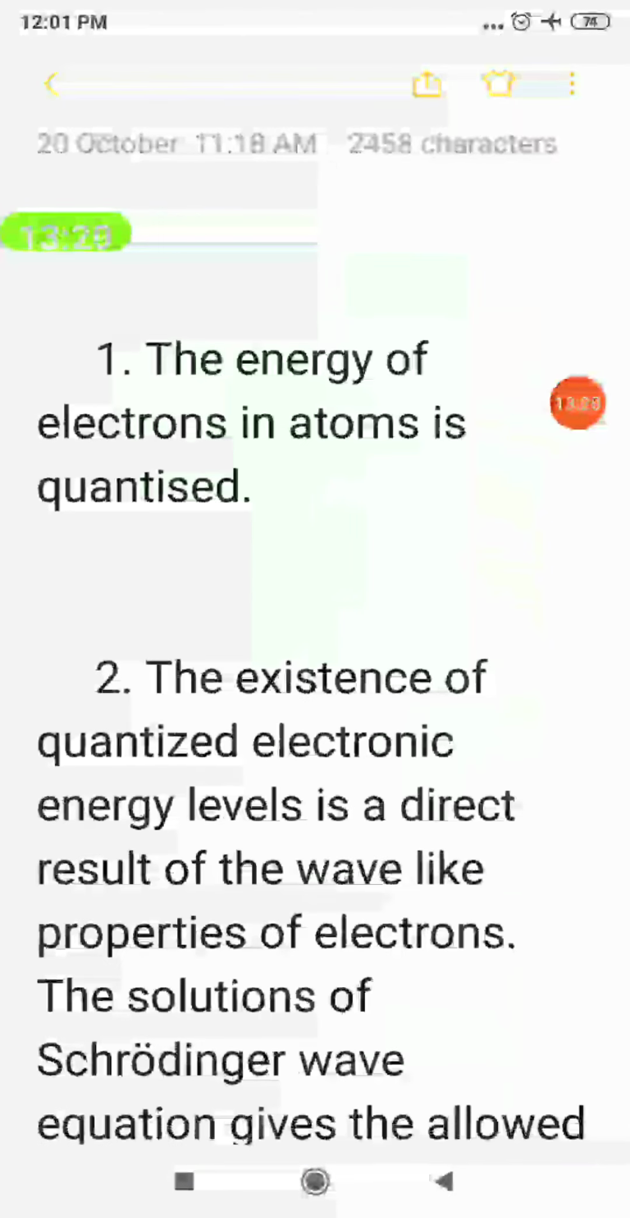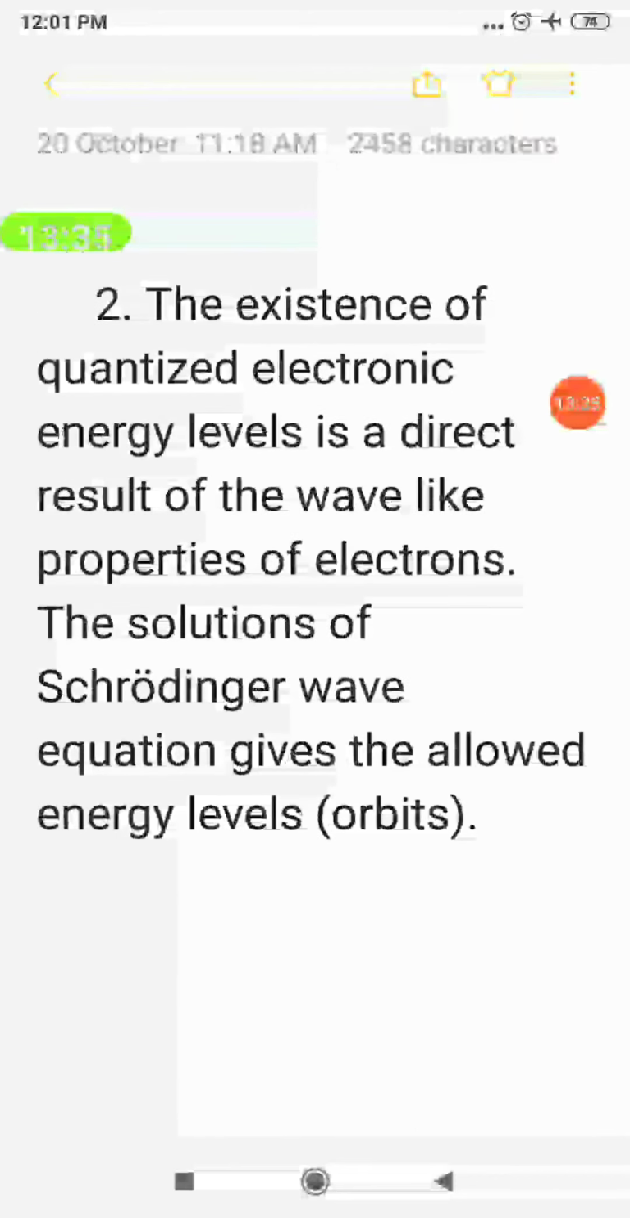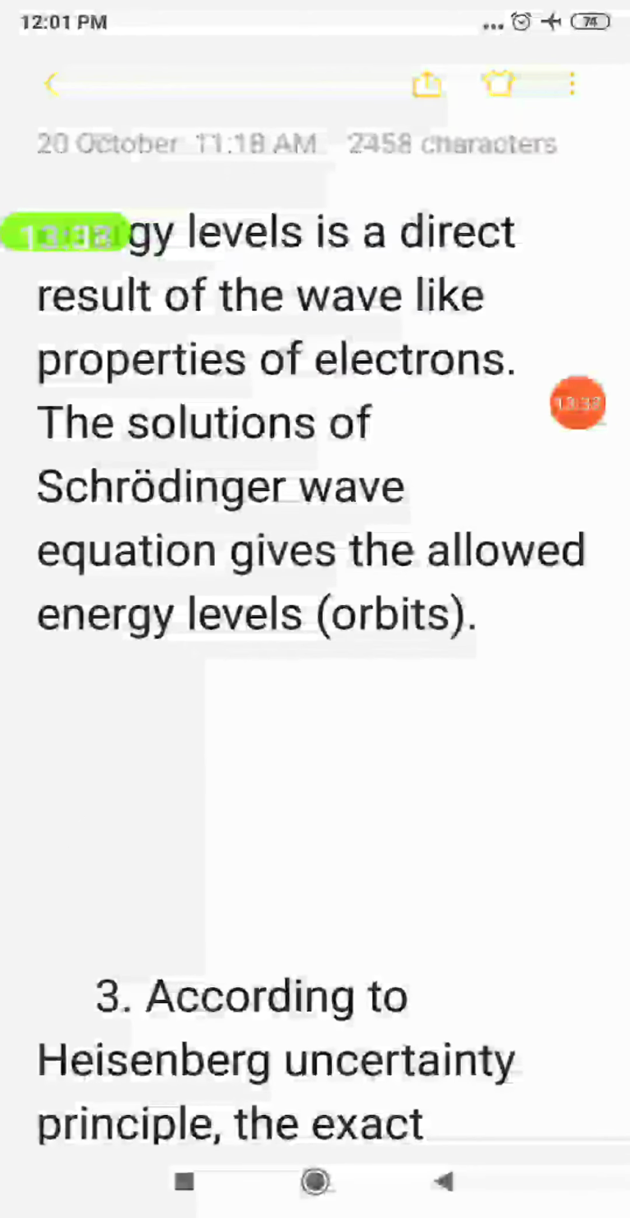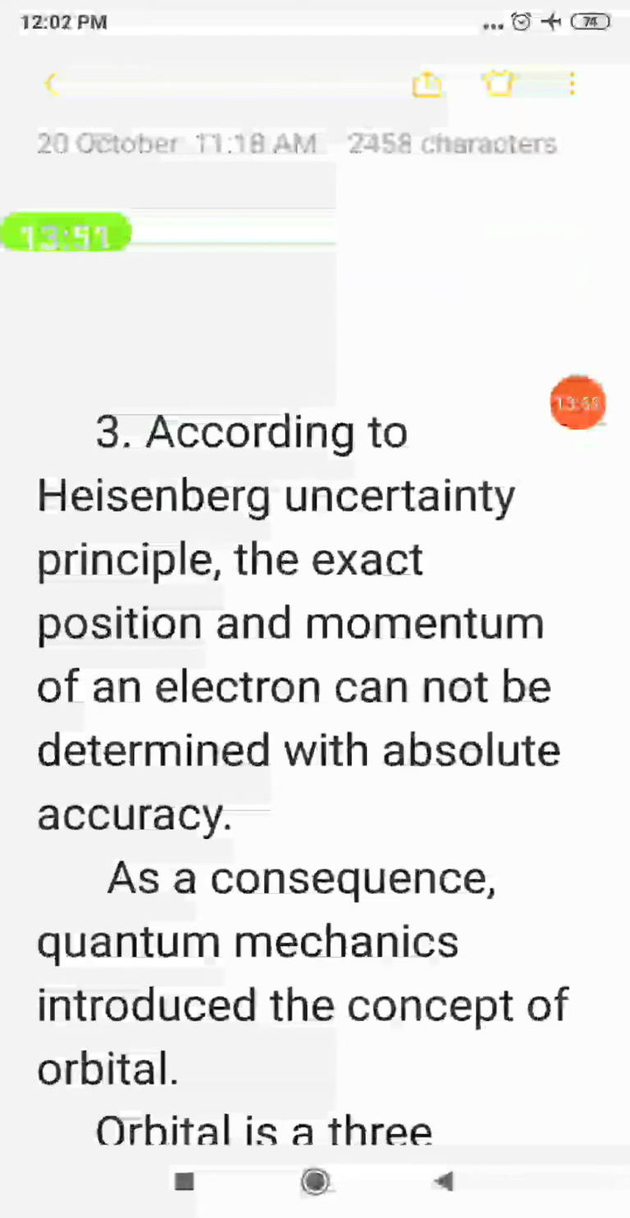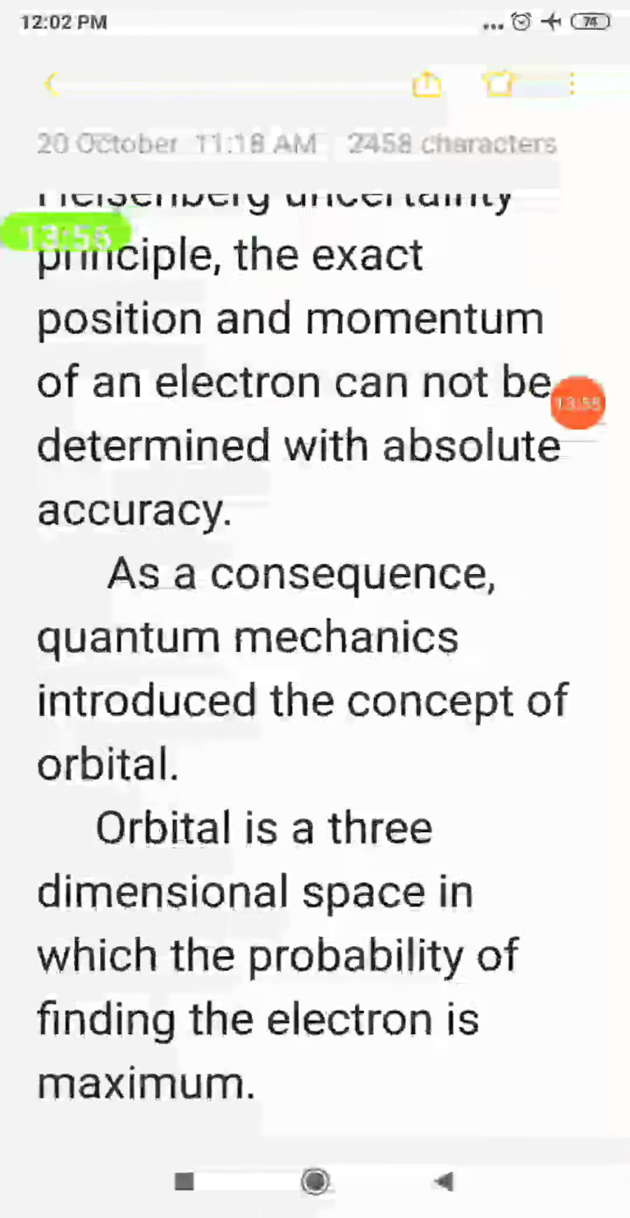Let us recollect the 5 different points of quantum mechanical model. What's the first point, students? The energy of the electron is quantized. Then second point, the existence of quantized electronic energy level is a direct result of the wavelength properties of electrons, and the solutions of Schrödinger wave equation give the allowed energy levels, and those energy levels are called orbits. Okay? And Heisenberg's principle says that the exact position and momentum of a particle cannot be studied simultaneously, so that quantum mechanics introduced the concept of orbital. Orbital na enna? It is a region in which the probability of finding the electron is maximum.